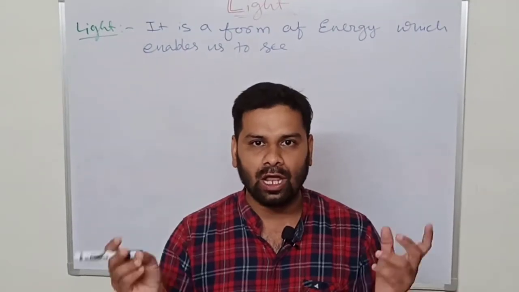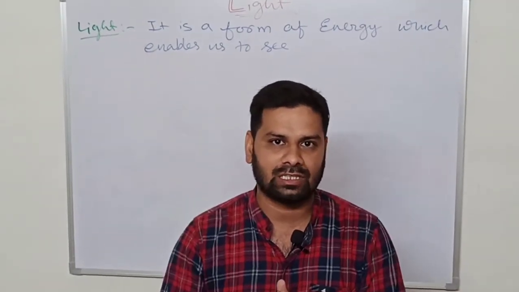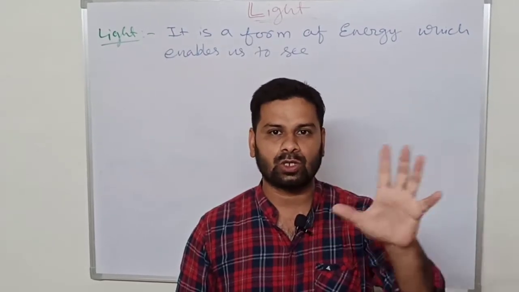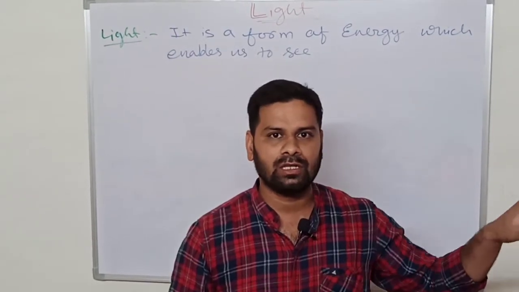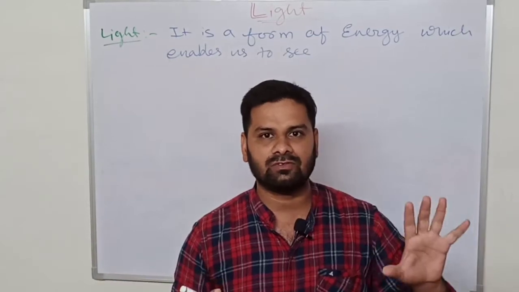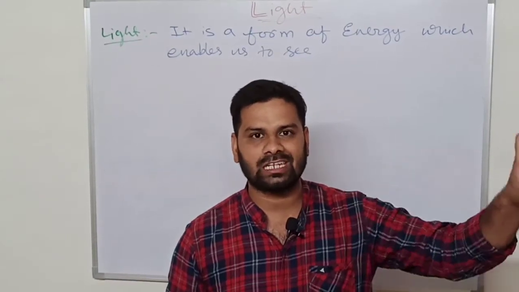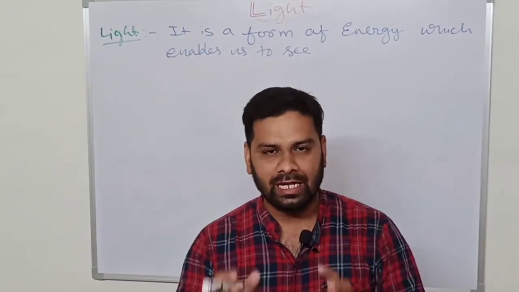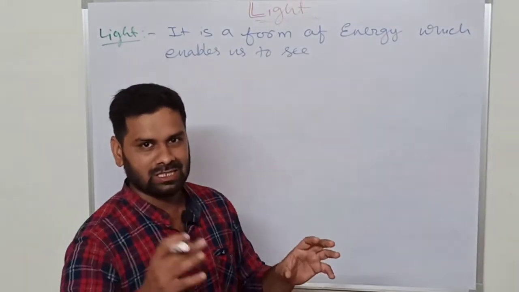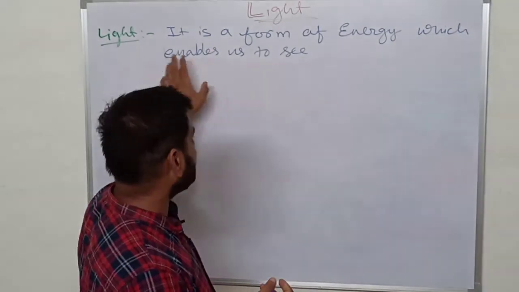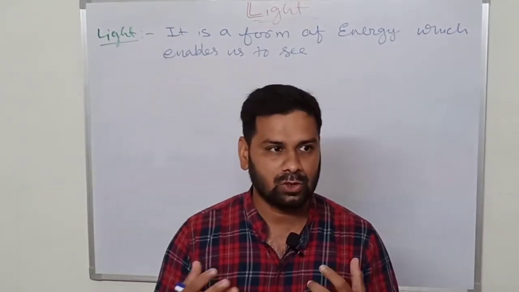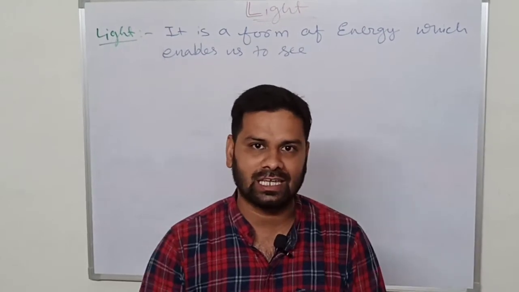Light is present all around, that's why we are able to see everything. At night, if there is no moon, it is totally dark and nothing will be visible. If there is no street light, and no lights are present in the houses, we cannot see. So light is a form of energy. The definition says that light is a form of energy which enables us to see. Due to the light we can see all the things around us.